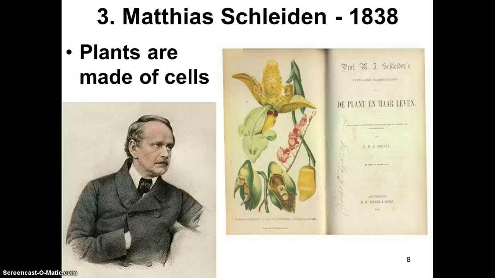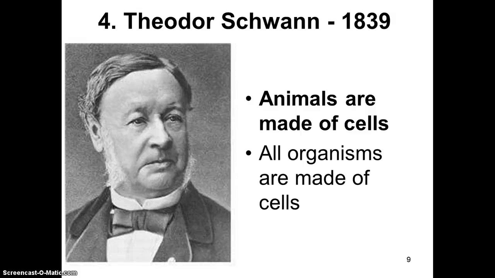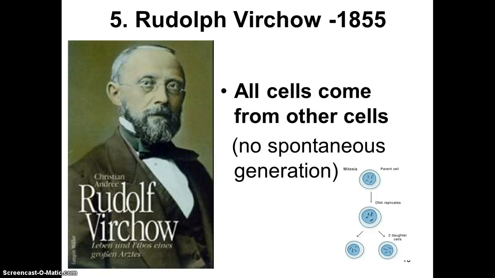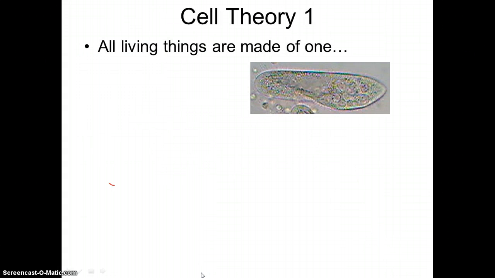Now, Schleiden in 1838 was given the credit for saying that all plants are made up of cells. And then later on, Schwann, think of a swan, was credited with saying, wait a minute, all animals are also made up of cells. And Virchow in 1855 says, wait a minute, all cells come from other cells, or pre-existing cells. There's no such thing as spontaneous generation.